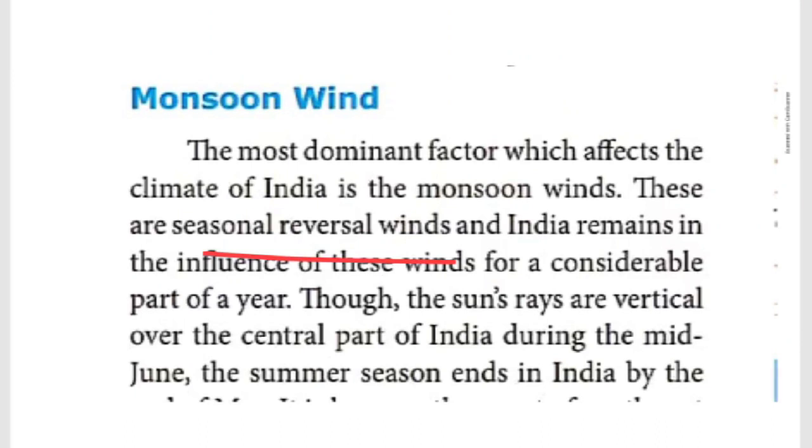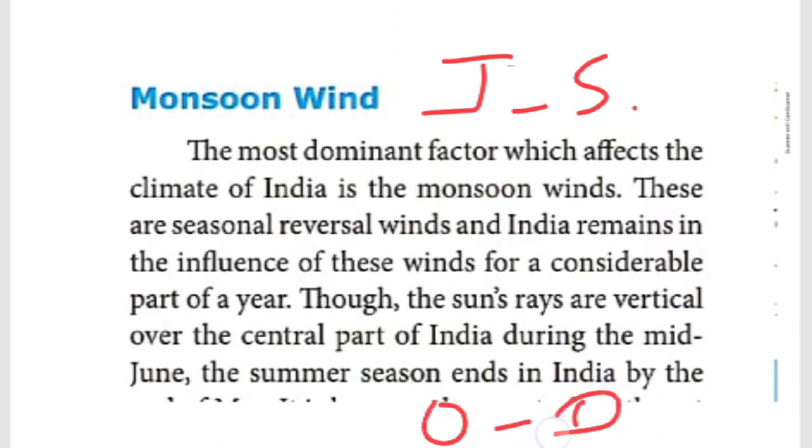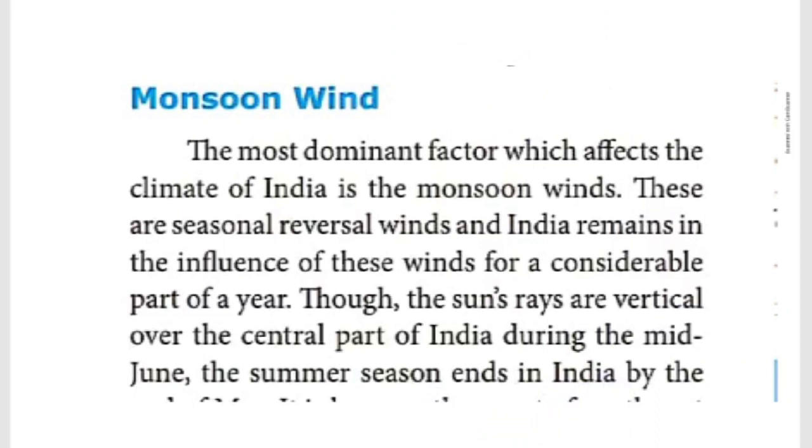And India remains under the influence of these winds for a considerable part of a year. Considerable part of a year means the southwest monsoon duration, June to September, and the northeast monsoon, October to December. For that only it is given here: wind for a considerable part of a year.